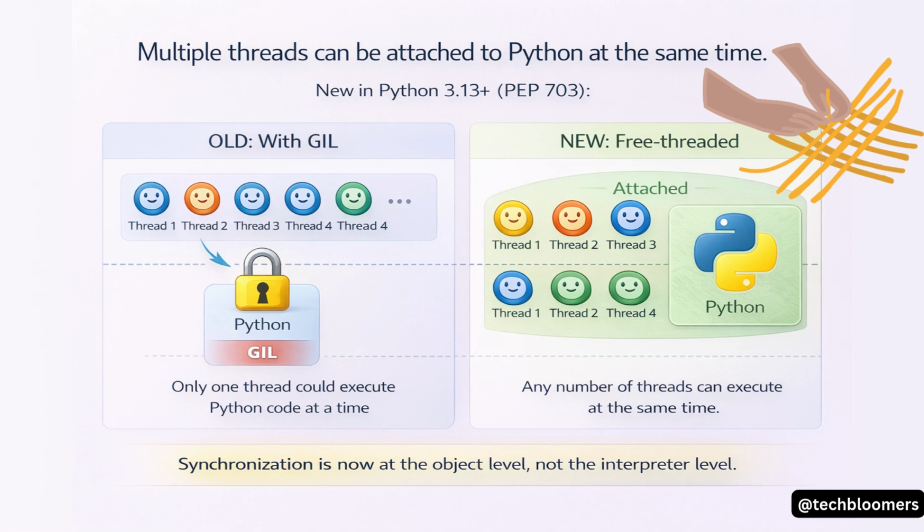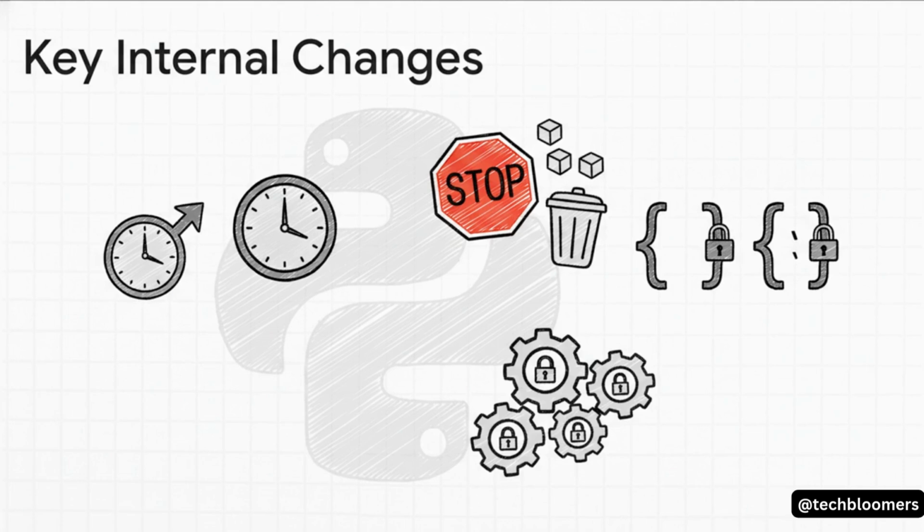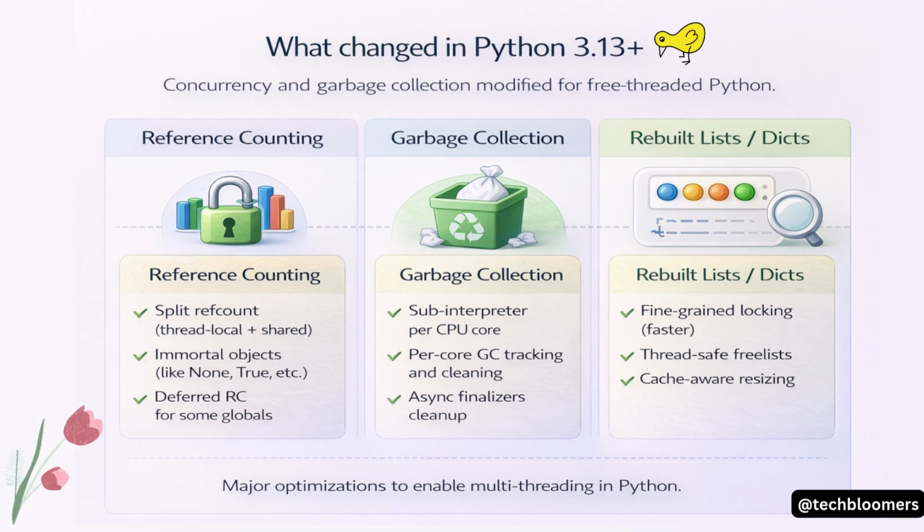Okay, let's look under the hood, because this is where the real work happened. To make any of this possible, the core of the interpreter had to be completely re-architected. That simple reference counting has been replaced by much more complex systems. There's a whole new stop-the-world garbage collector that has to pause everything to clean up memory safely, and fundamental things like lists and dictionaries had to be rebuilt from the ground up to be thread-safe using much more fine-grained locks.